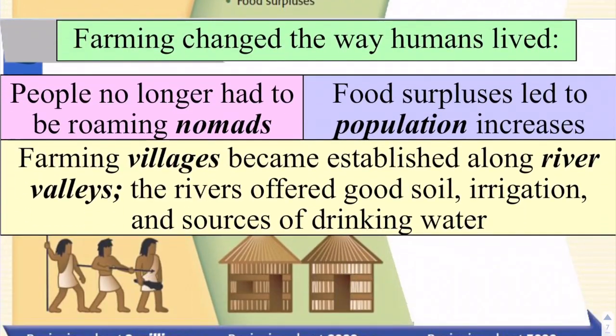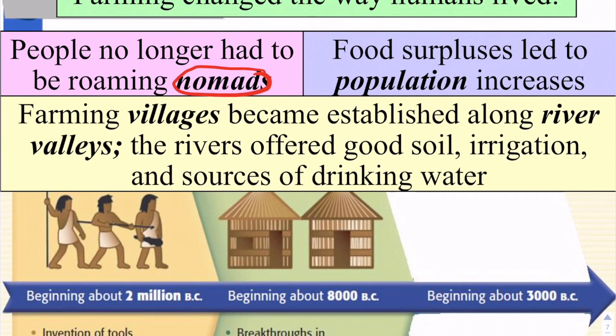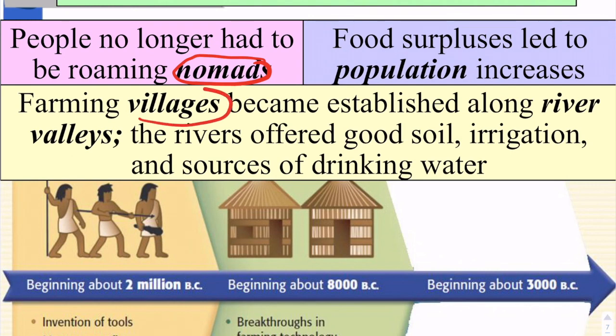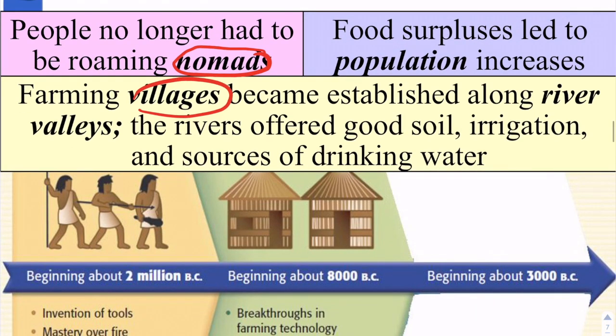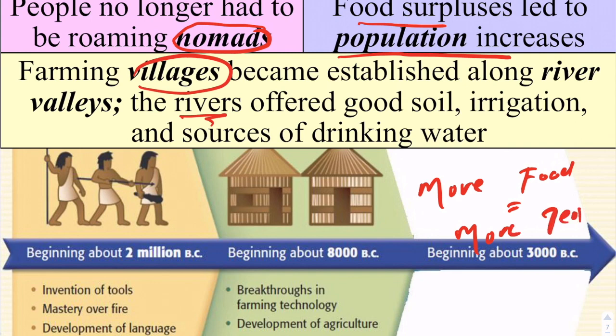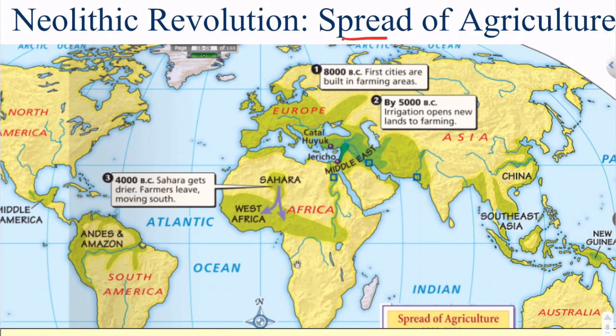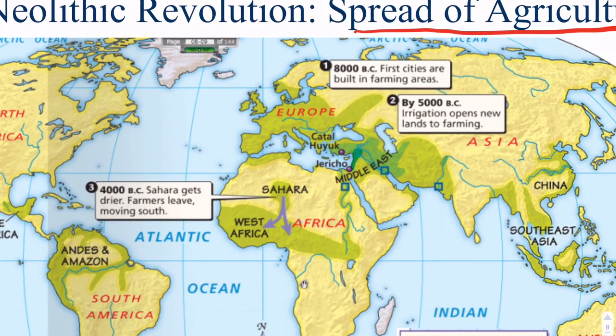Farming changes the way we live. We no longer have to be nomads. We no longer have to move from place to place in search of food. Now we can stay in villages, right? Now we can farm. But if we want to farm, we need to be around rivers. And the more food we have, food surplus, the more population increases. It's very simple. More food equals more people. The Neolithic Revolution, again, is the spread of agriculture. And we're going to talk about how agriculture brings us to the world's first ever civilization.